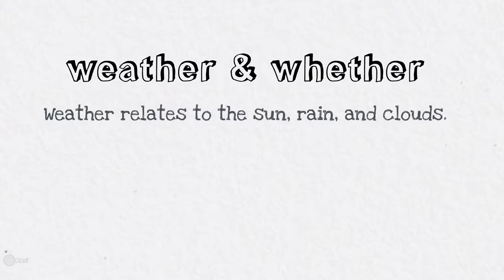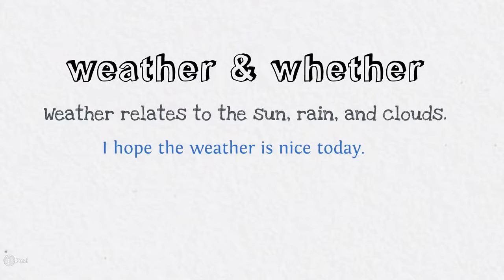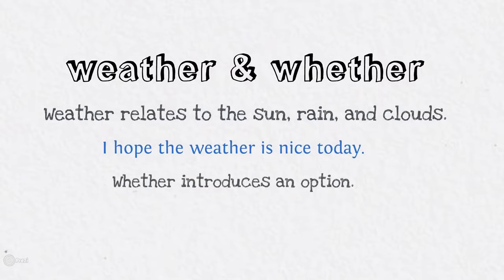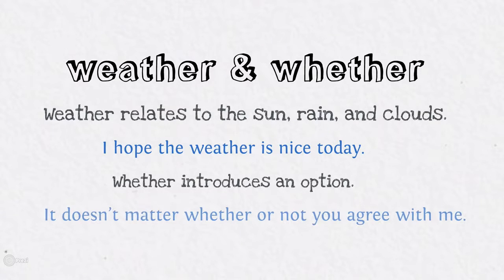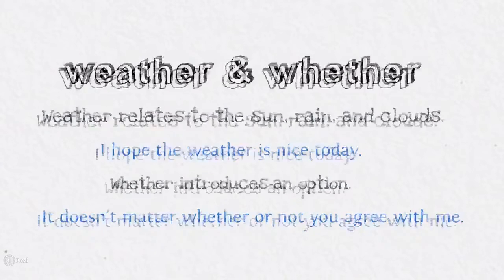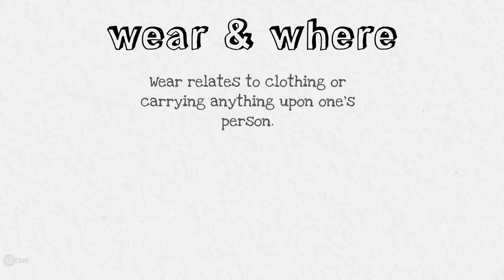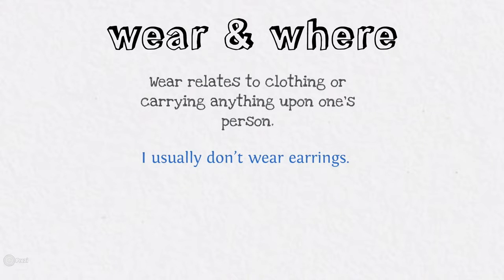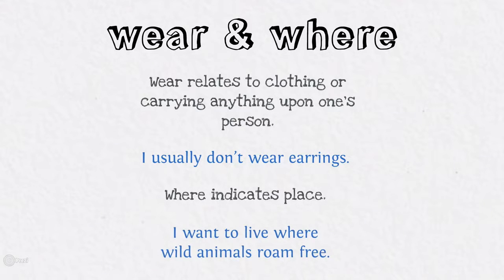Weather and whether. Weather relates to the sun, rain, and clouds. I hope the weather is nice today. Whether introduces an option. It doesn't matter whether or not you agree with me. Wear and where. Wear relates to clothing or carrying anything upon one's person. I usually don't wear earrings. Where indicates place. I want to live where the wild animals roam free.